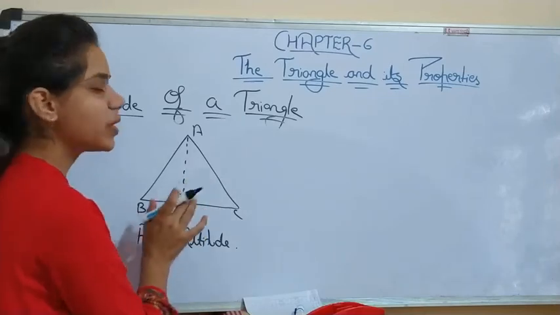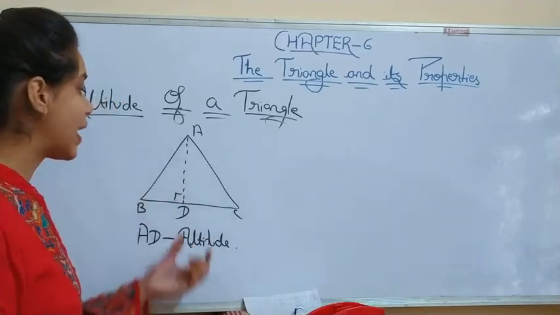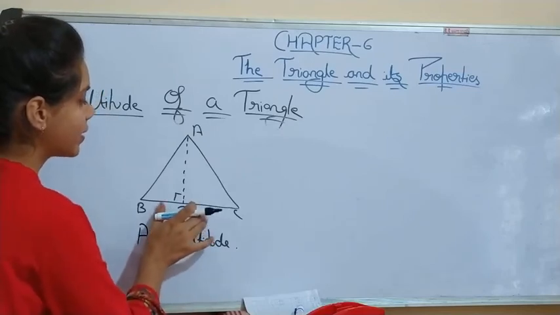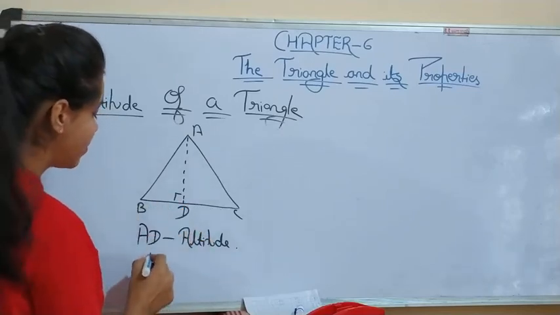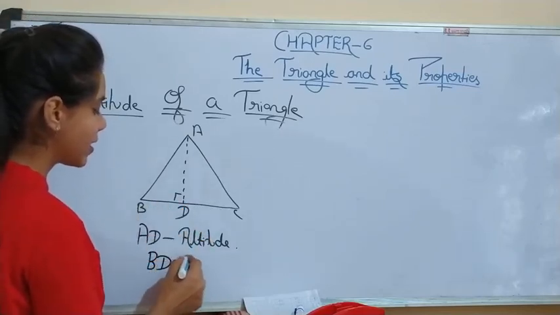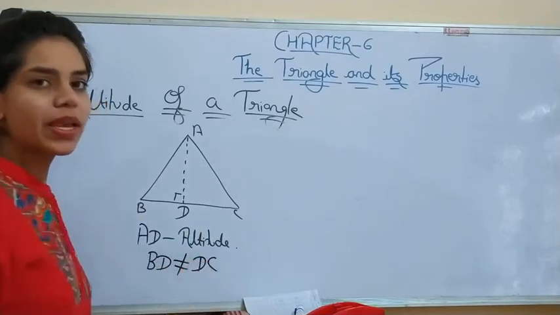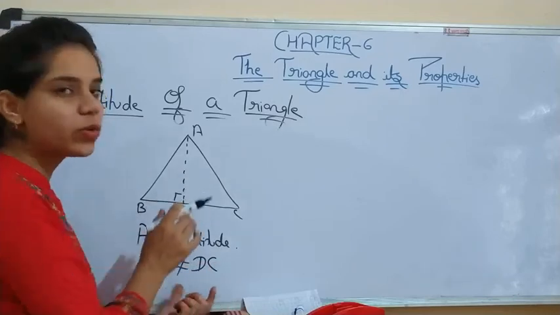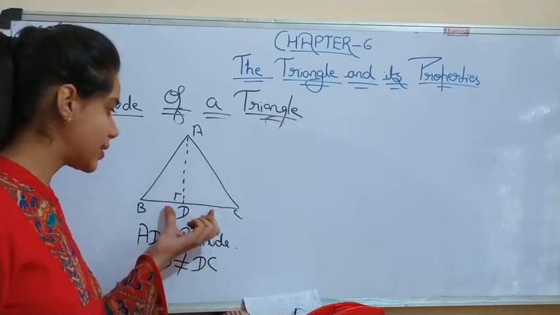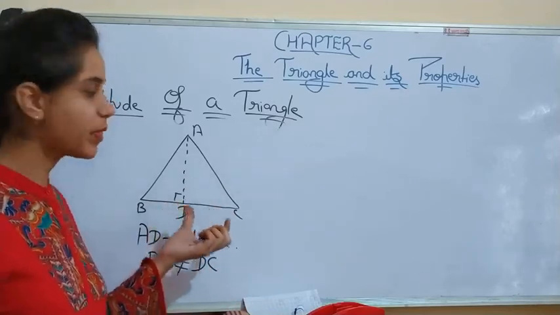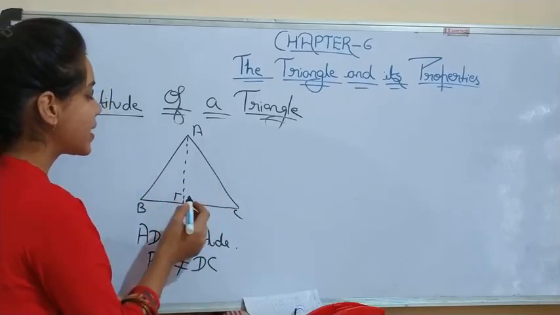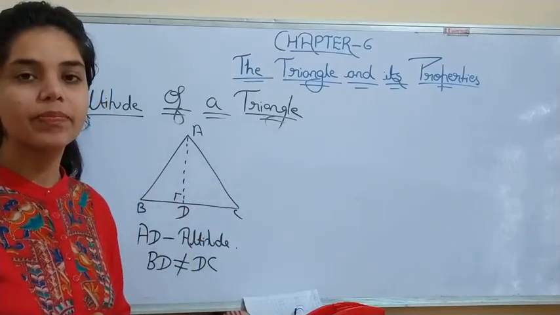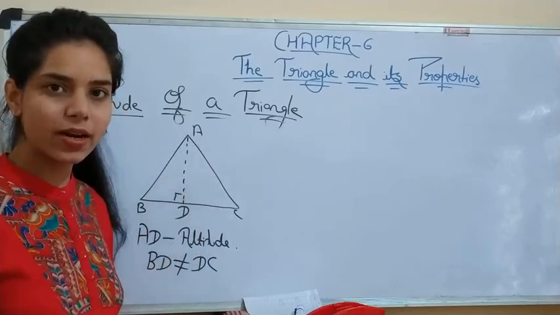Its work is to divide the opposite side, but an altitude does not necessarily divide the opposite side, meaning BD is not necessarily equal to DC. This can't happen every time. Sometimes an altitude divides the opposite side into two equal parts. Understood? But altitude means it makes a 90-degree angle. An altitude can be a median also.